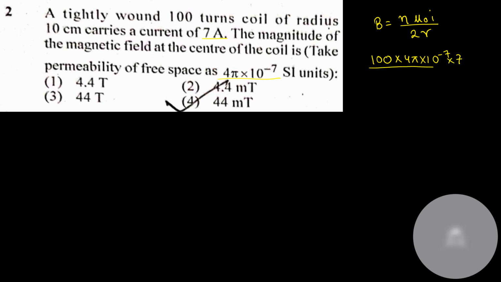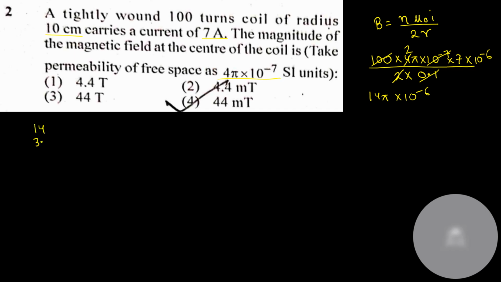Divided by 2R. R is given as 10 centimeter, so we have to convert that centimeter into meter, 0.1. Now let's calculate this. 2 and 2 will get cancelled. 100 into 10 to the power minus 7 gives 10 to the power minus 5, divided by 0.1 gives 10 to the power minus 6. So 7 into 2, 14 pi into 10 to the power minus 6. What is 14 pi into 10 to the power minus 6? It will be in micro Tesla, but what is 14 pi?